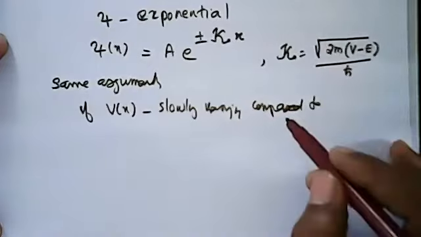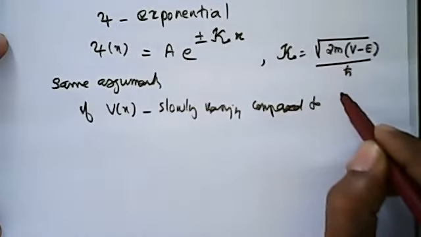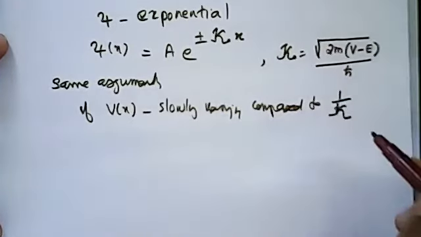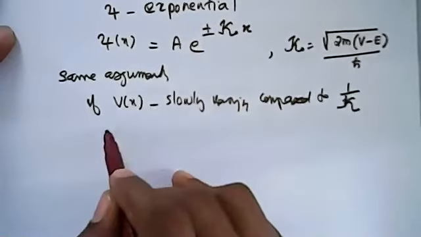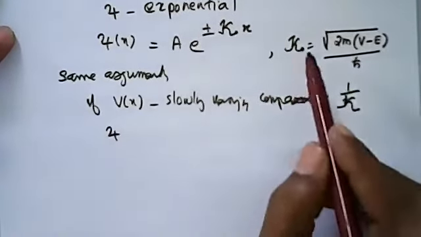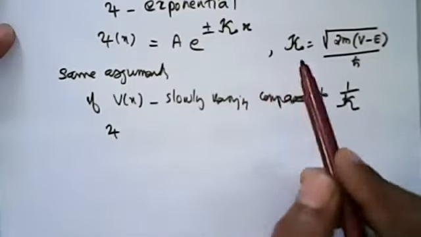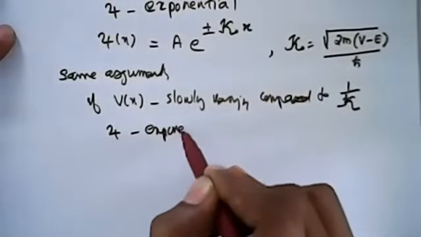So we say it is slowly varying compared to 1 by kappa. Here also the solution is exponential in the non-classical region.